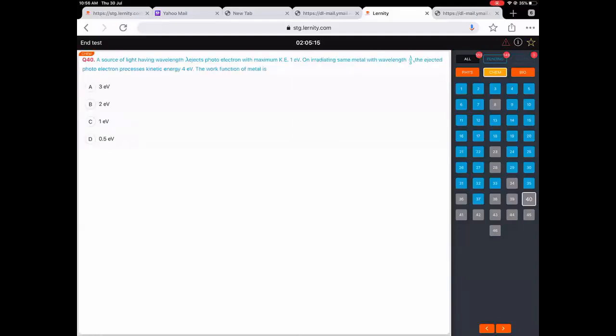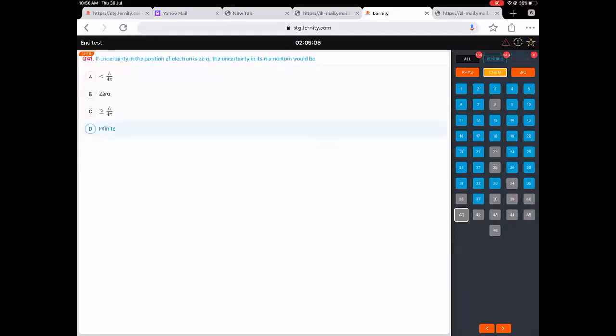Source of light. All these questions we'll work out tomorrow. This one we have worked out already. Wavelength of an electron moving. We'll work out all these questions tomorrow.